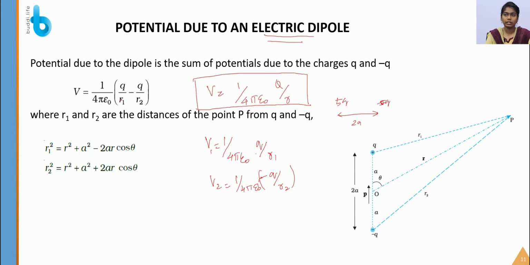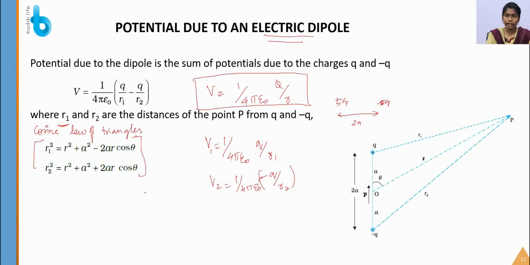So let us derive the expressions for 1 by r1 and 1 by r2. For describing the distances r1 and r2, from the point P to the charges q and minus q, we use the cosine law of triangles.